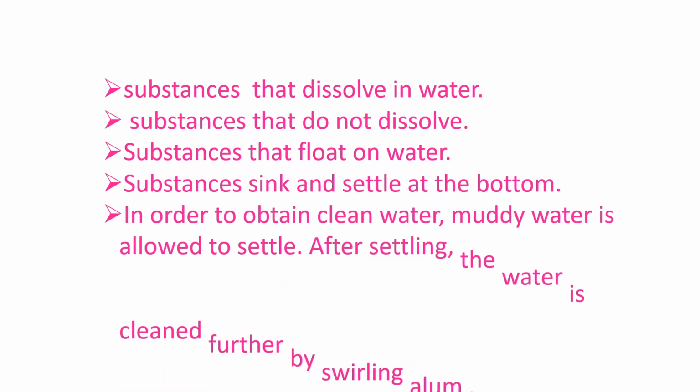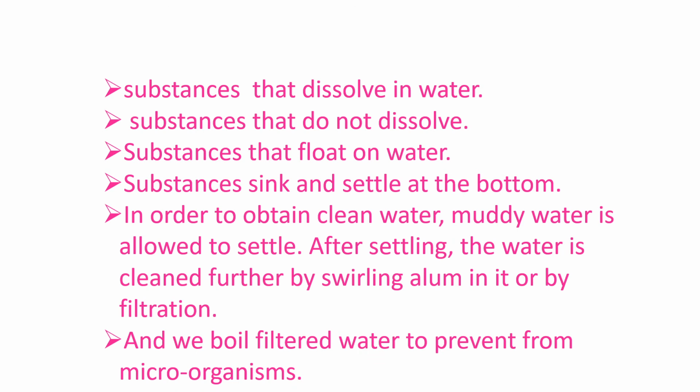Now what we have learned today, let's revise. We saw substances that dissolve in water like sugar, salt, washing soda, alum, etc. What are substances? Substances are things. In scientific words, we say substances. Substances that do not dissolve in water we also saw, for example, turmeric powder, oil and sawdust. Many things are there, right? Which you have done in the experiment from the textbook.